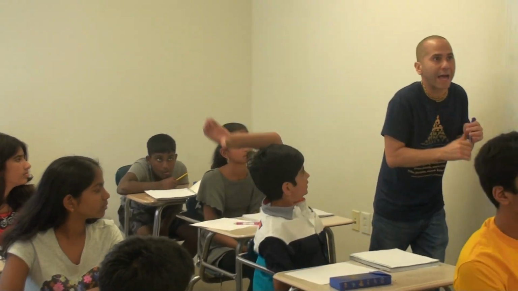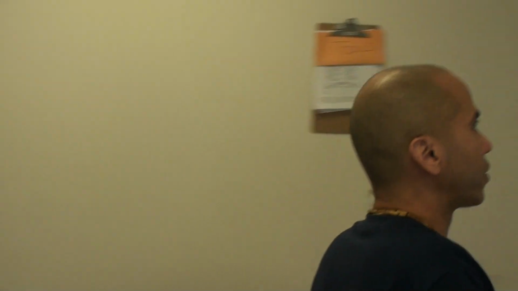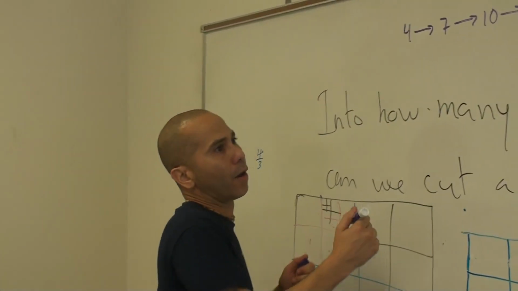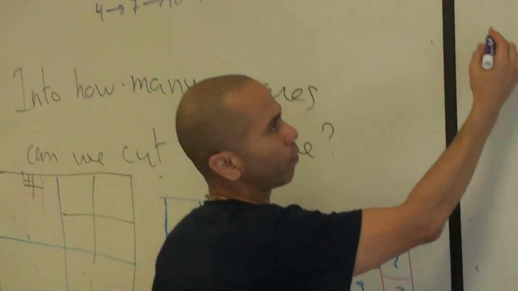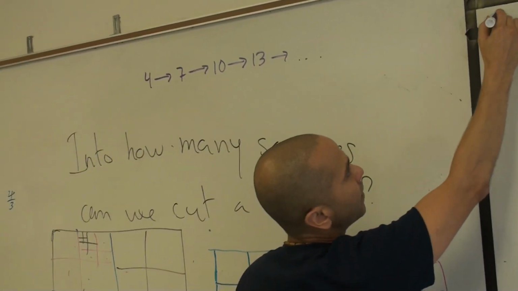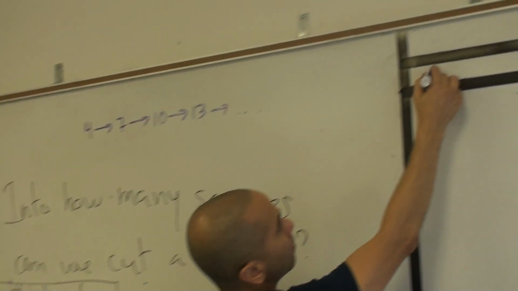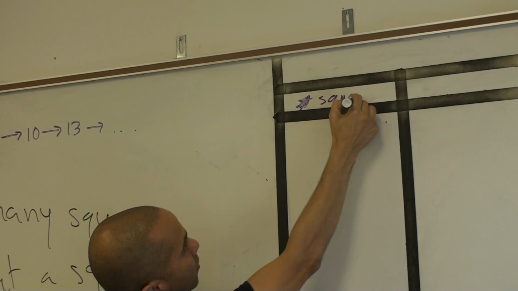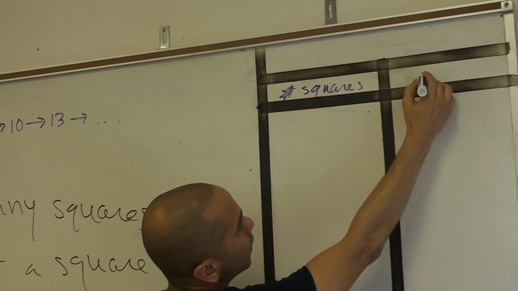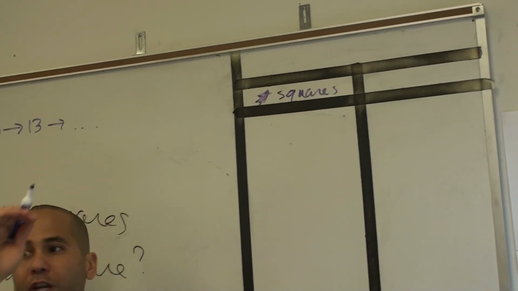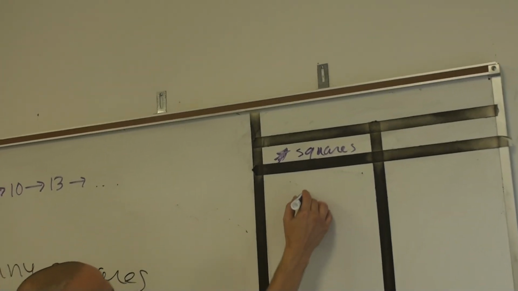So we still have a few questions. Suppose we're doing the chart that we said we were going to do, and this is the number of squares that we want to cut it into, and whether we can do it or not. I'm going to use a check mark for a yes and an X for a no. So what about 1?